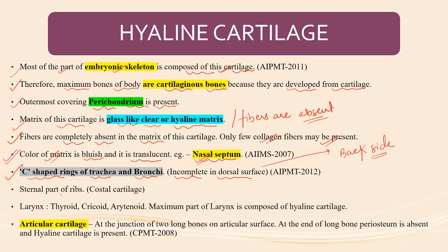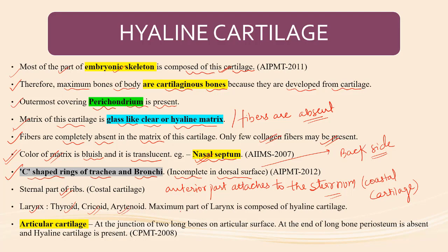Sternal part of the ribs. The ribs have two parts. The front or anterior part attaches to the sternum, and this anterior part is known as what? Costal cartilage. Understood? Larynx: thyroid cartilage, cricoid cartilage, arytenoid cartilage. The maximum part of the larynx is composed of hyaline cartilage only.